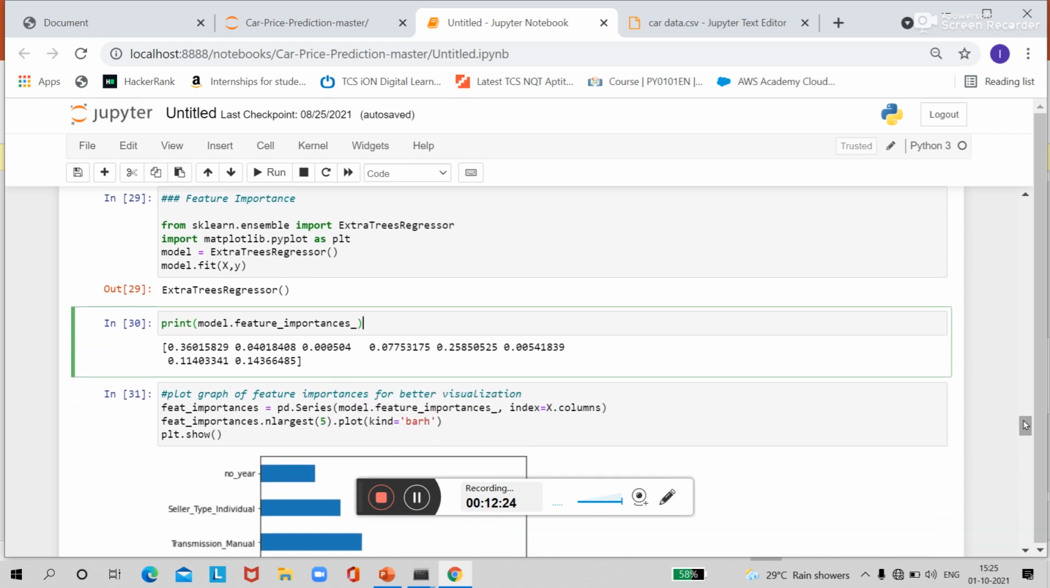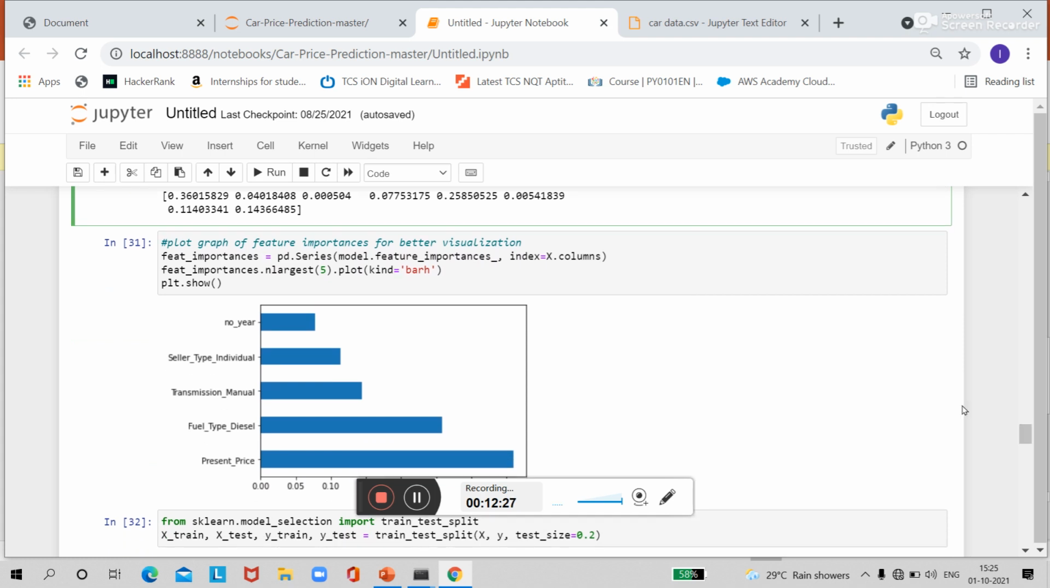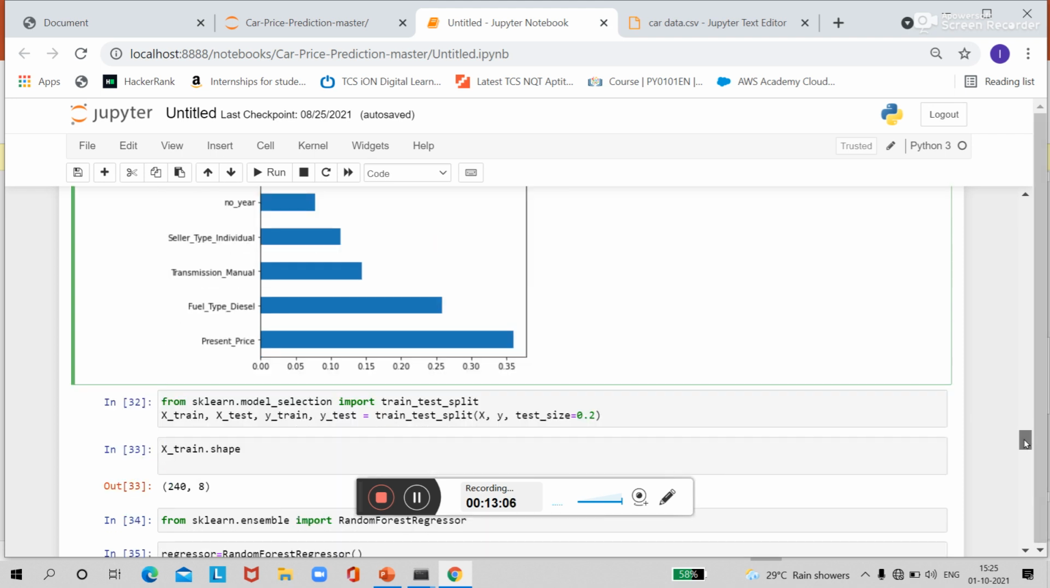We'll understand this feature importance in a visualized way. So you can see here I have used this pd.series method to print the important features, and I have just printed here the first 5 important features. In this case I have considered all features as important features, but just to show you feature importance I have printed the first 5. Here nlargest 5 means we have printed the first 5 important features. So you can see here present price, fuel type diesel, transmission manual, seller type individual, and number of years. These are my first 5 important features.